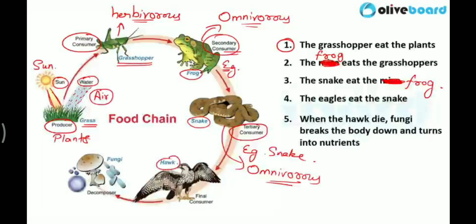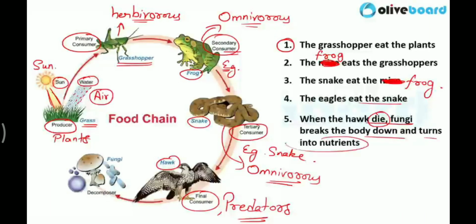Now hawk or eagle, they are final consumers. They are final consumers or predators. Clear? Like eagle or this is a hawk. So what will this hawk do? The hawk eats the snake, and at the last, when the hawk dies, fungi breaks the body down and turns it into nutrients. So there is no further consumer here.